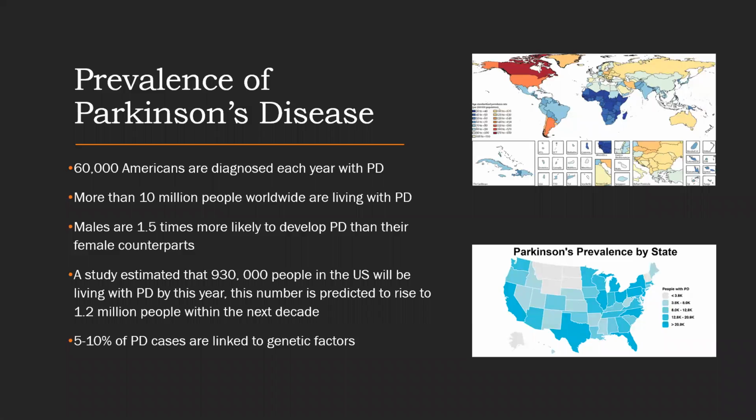Prevalence of Parkinson's disease. 60,000 Americans are diagnosed each year with the disease. More than 10 million people worldwide are living with the disease. Males are 1.5 times more likely to develop Parkinson's disease than their female counterparts. A study estimated that 930,000 people in the United States will be living with this disease by this year. This number is predicted to rise to 1.2 million within the next decade. 5 to 10% of Parkinson's disease cases are linked to genetic factors.